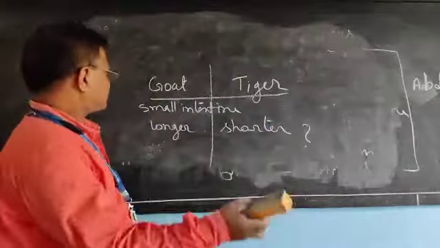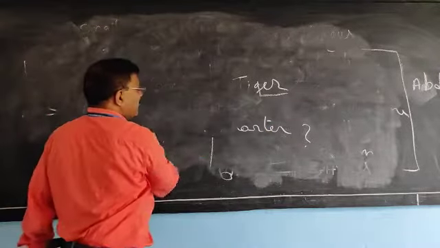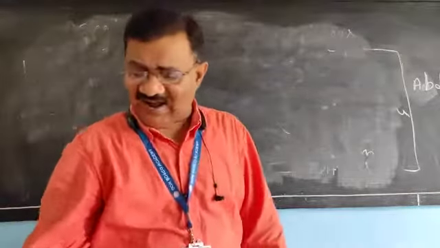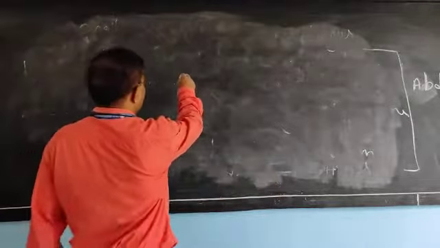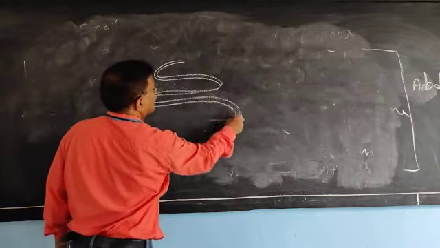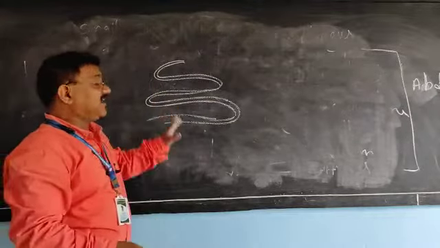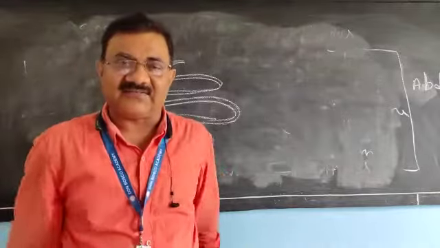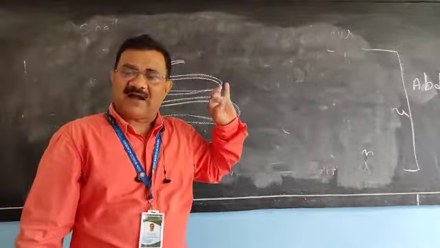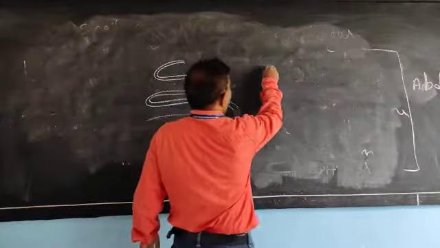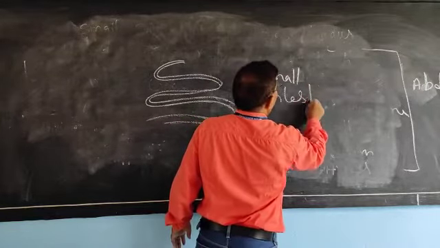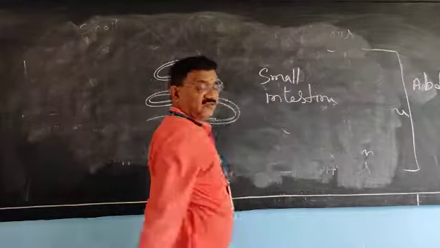Now, we are talking about the small intestine, and I have told you that it is highly coiled, twisted this way. It is highly coiled, twisted. This is the small intestine. In the diagram I am showing it like this, but it is more twisted. And it is also divided into three parts. The small intestine is divided into three parts. What are those three parts?